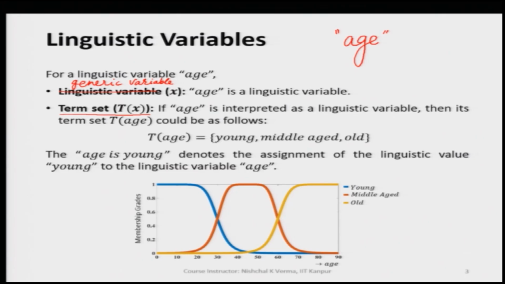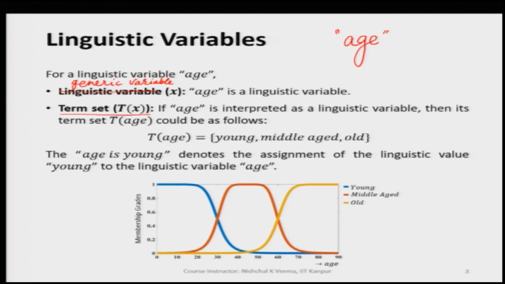This is just for the example, and we can have multiple segregations, multiple fuzzy sets for age. A term set is basically a collection of the linguistic values for a particular linguistic variable.